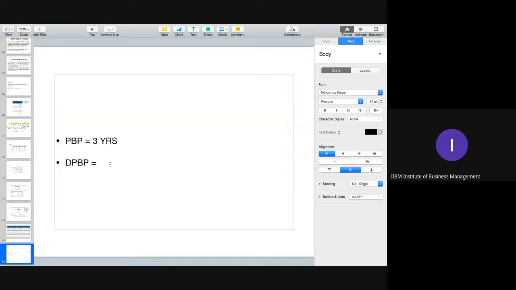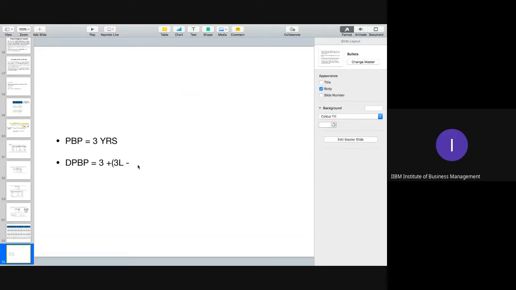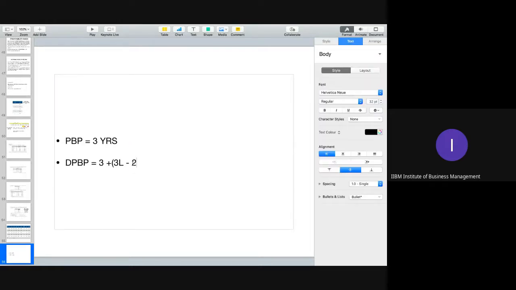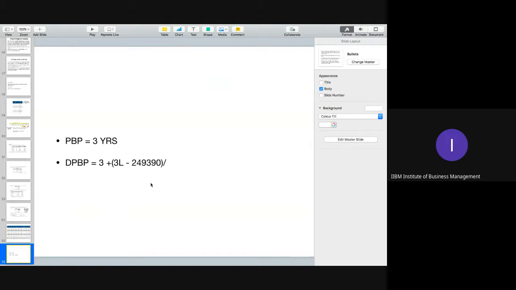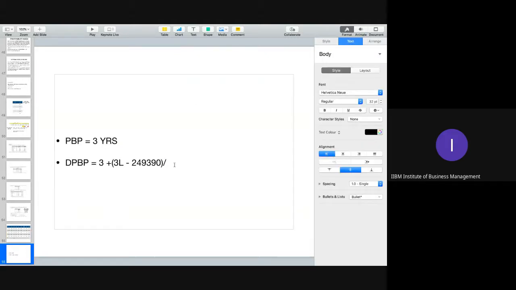That is complete year, which is 3, plus required cash inflow, that is 3 lakhs minus 249,390, divided by next year's cash inflow. So next year's is from DCI only. That is 61,470. Calculate please and tell me the answer.